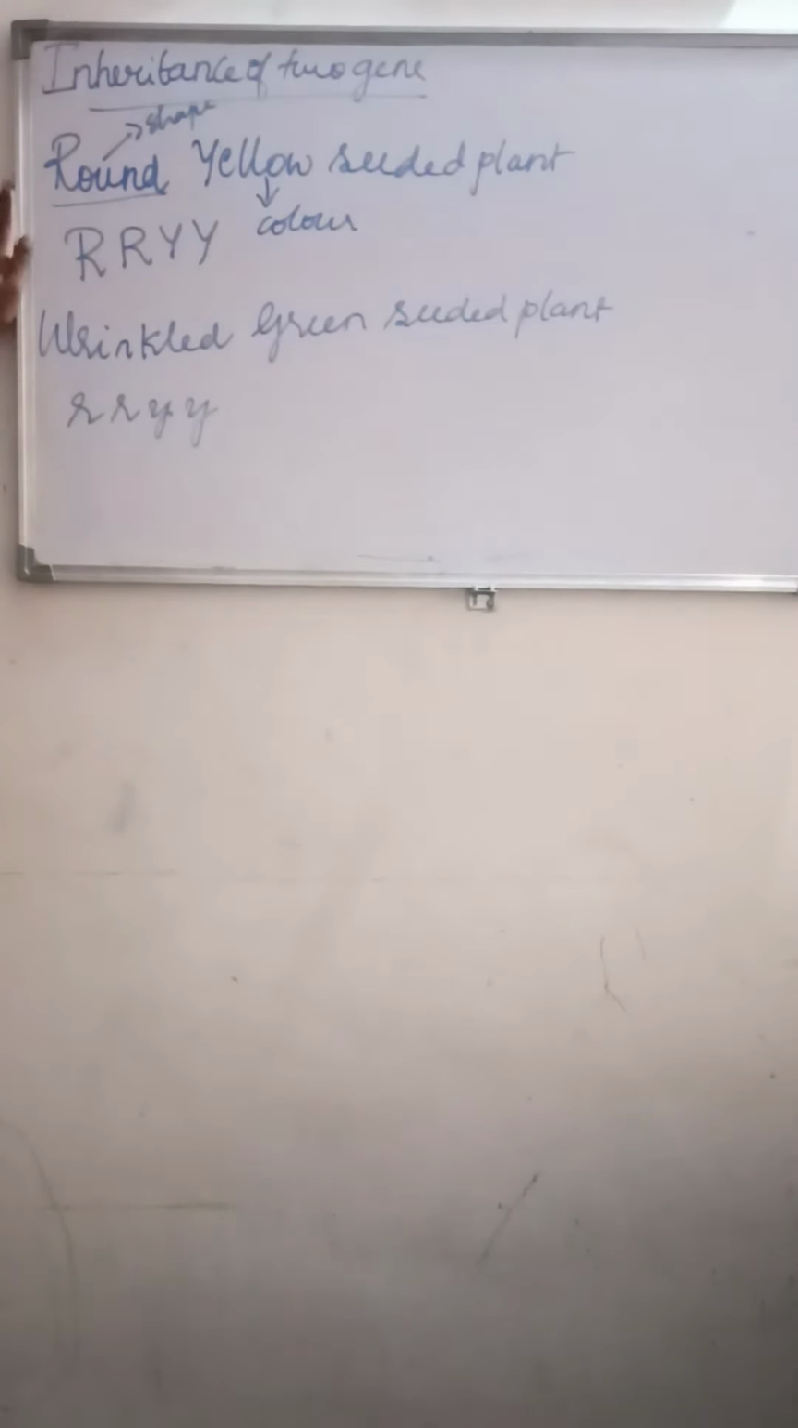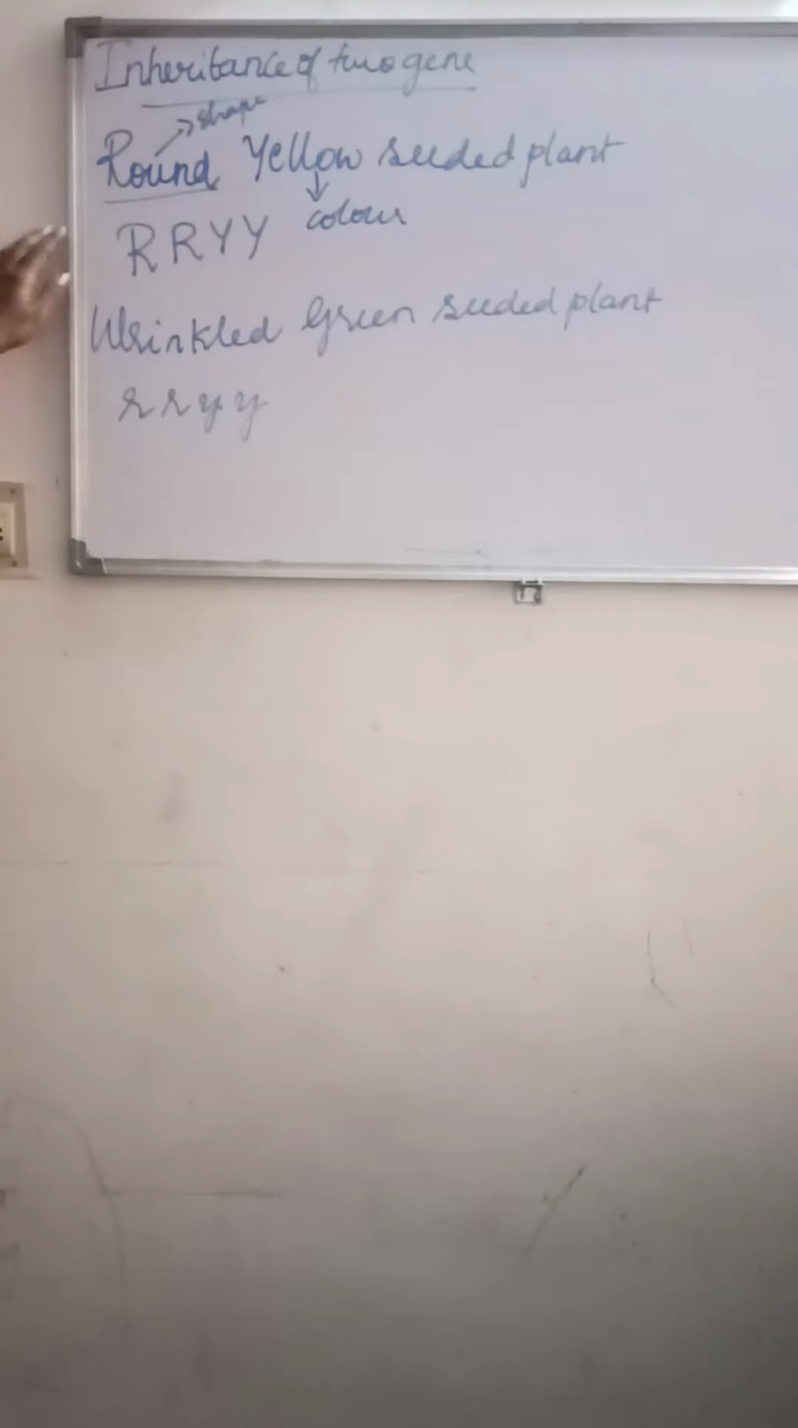So here in the inheritance of two genes, Mendel crossed the pure breeding round yellow seeded plant, that is, what is the genotype? That is capital R, capital R, capital Y, capital Y. According to the law of dominance, the dominant character is written with a capital letter, and it is crossed with a pure breeding wrinkled green seeded plant. So what is the genotype here? That is small r, small r, small y, small y.